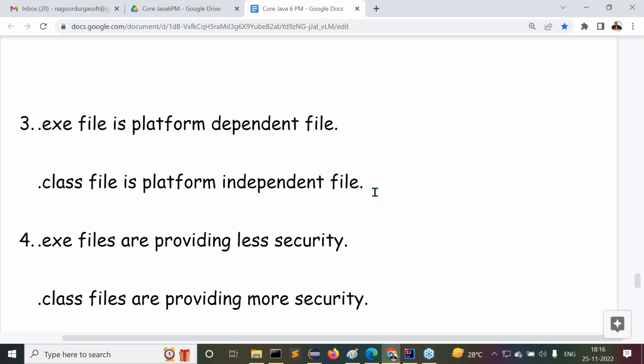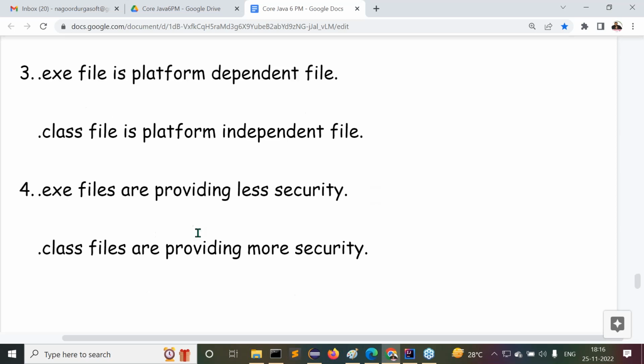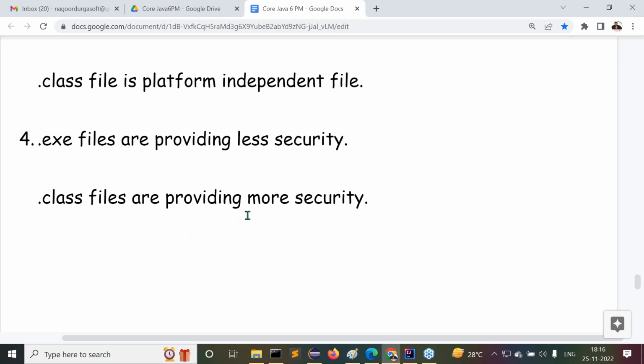Already we have the reasons, am I right or not? As we understood from yesterday's topic, up to 3 points we understood clearly. The last point I'm telling you once again, try to understand it now. If we compare C and Java, C is providing less security for the data, whereas Java is providing more security. C is a lesser secured programming language, whereas Java is a more secured programming language.